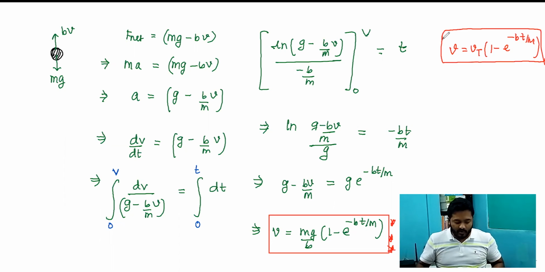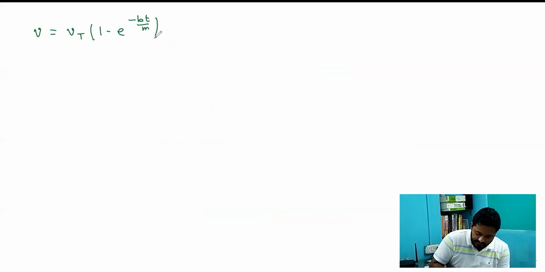Now if I talk about acceleration, let me rewrite this expression over here: v equal to vt into 1 minus e to the power minus bt by m. We can write it in this way, with vt as mg by b, into 1 minus e to the power minus bt by m.